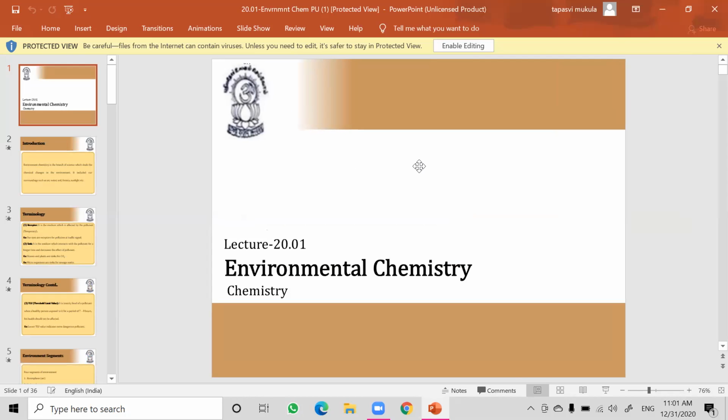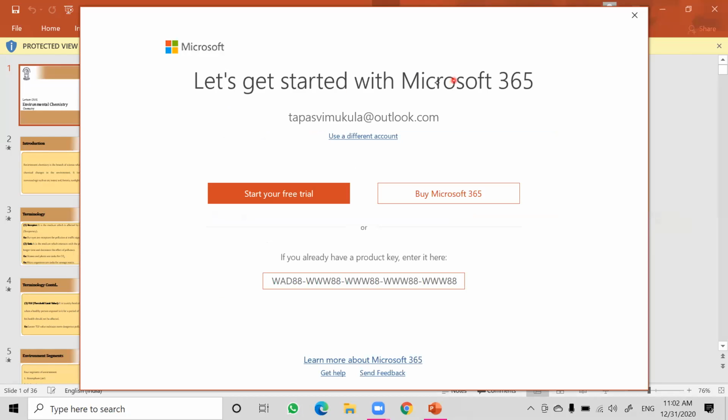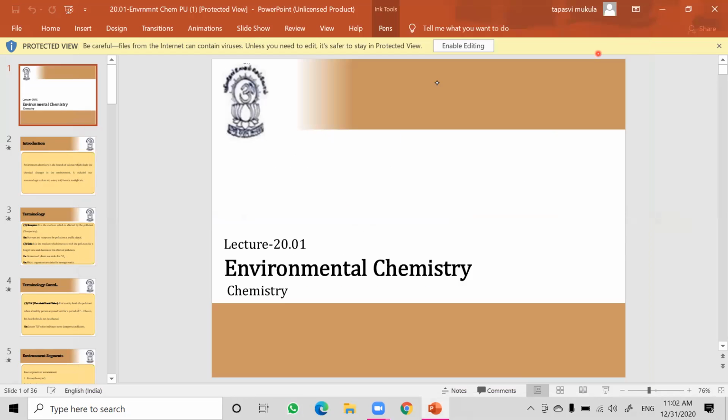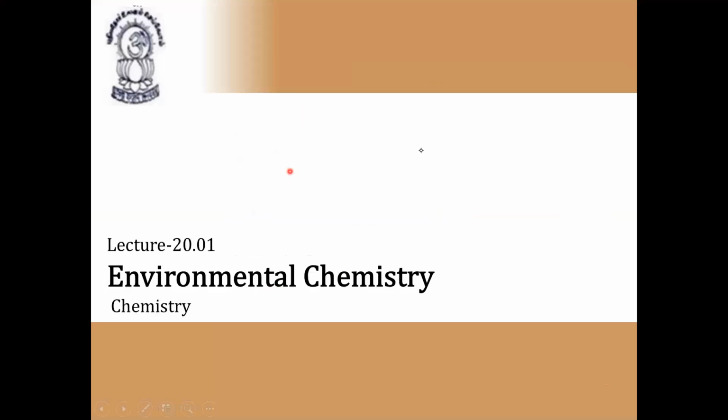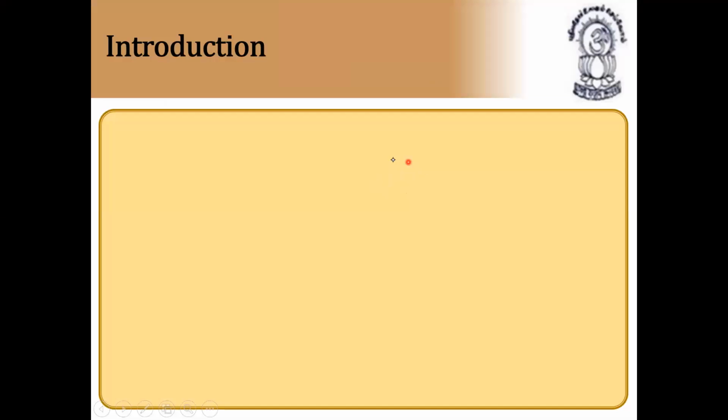Because if you don't know anything about the environment, you'll not know what the pollutants are, what the harmful things for the environment are. So that's why this chapter is very important for our studies and even for daily life. Compared to the entrance exam, for daily life it is more important, because environmental chemistry deals with types of pollution, etc. So by this we can know how to be safe in the environment.